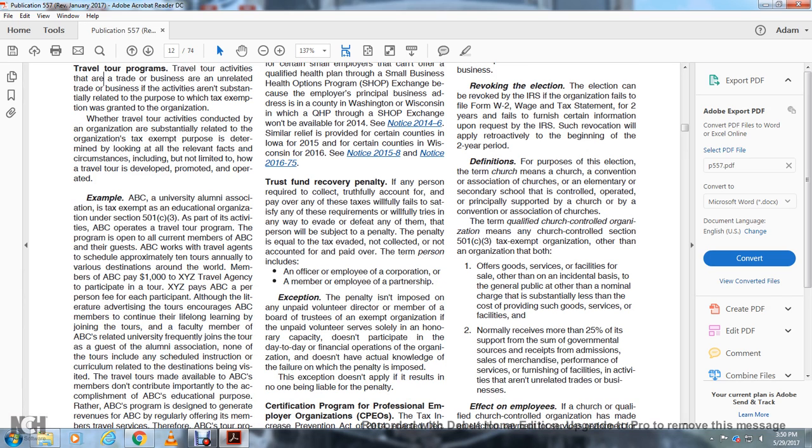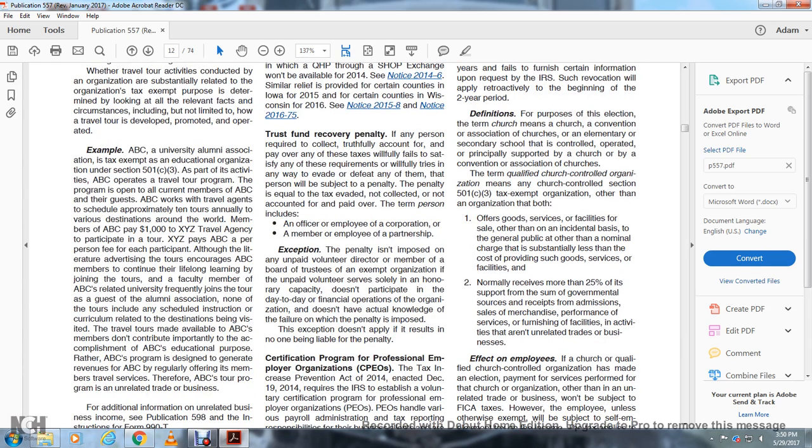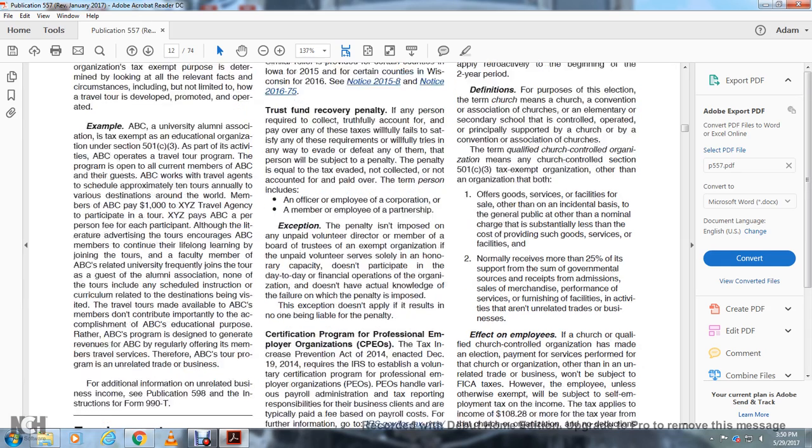Trust fund recovery penalty. Any person required to collect, truthfully account for, and pay over any of the taxes, who willfully fails to satisfy any of those requirements or willfully tries in any way to evade or defeat any of the taxes, is personally subject to the penalty. The penalty is equal to the tax evaded, not collected, not accounted for, or not paid over. The term person includes any officer or employee of a corporation or a member or employee of a partnership. There is an exemption from the penalty for an unpaid volunteer director of a tax-exempt organization's board. An unpaid volunteer serves solely in an honorary capacity, does not participate in the day-to-day financial operations of the organization, and does not have actual knowledge of the failure on which the penalty is imposed. The exemption does not apply if the result is that no one is liable for the penalty.